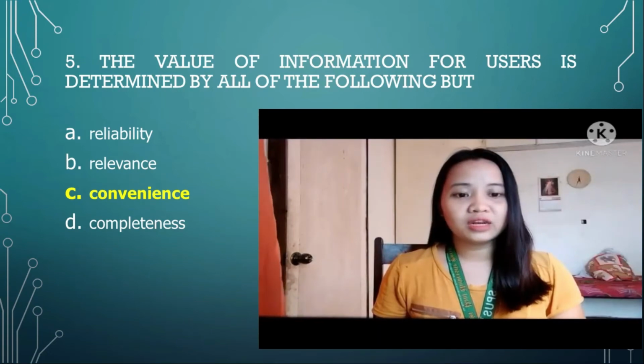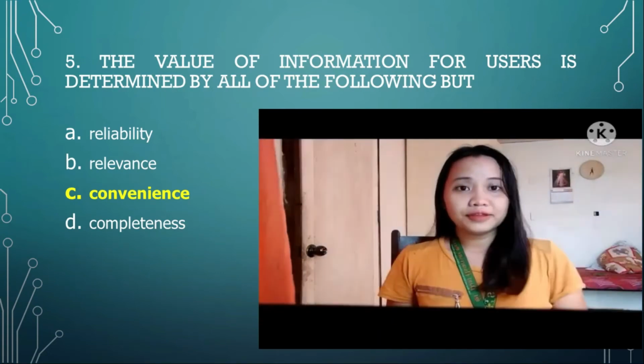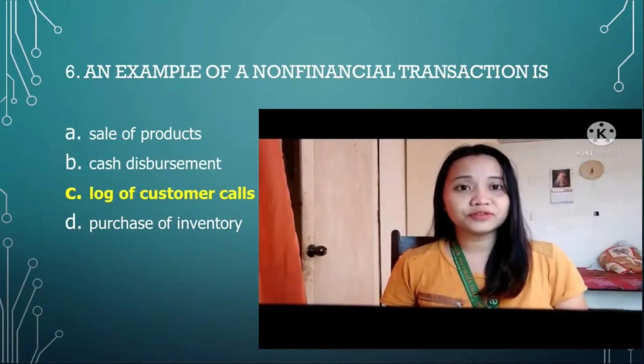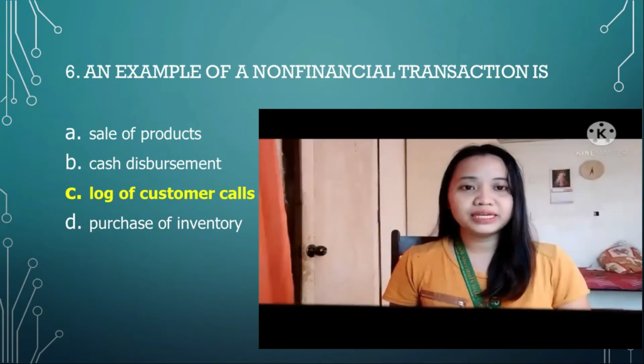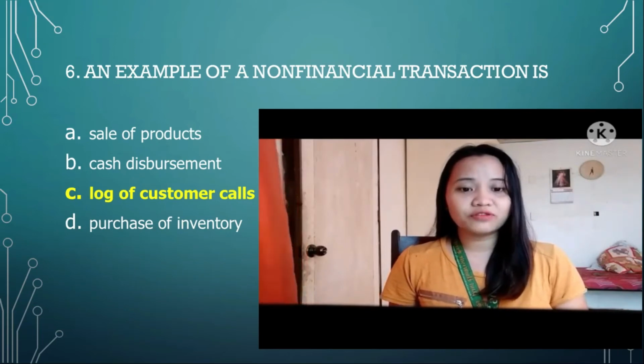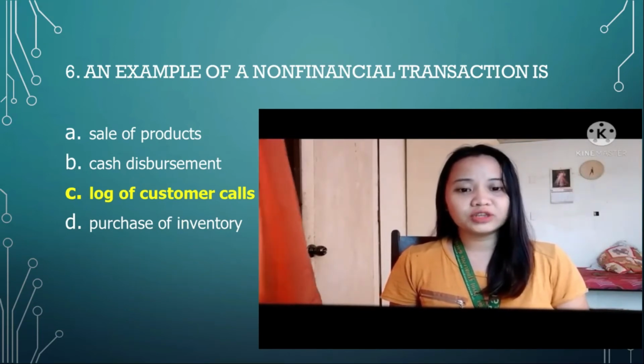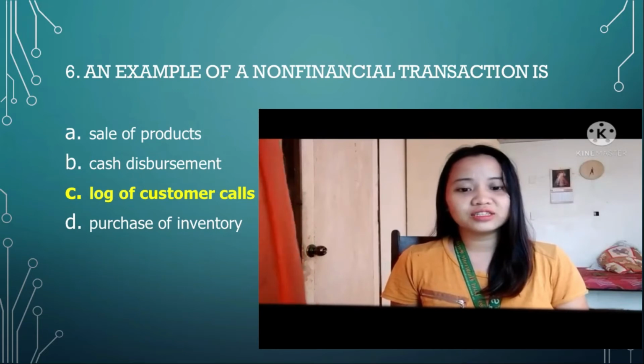Information should contain all the details required by the user. Number 6. An example of a non-financial transaction is: A. Sale of products, B. Cash disbursement, C. Lag of customer calls, D. Purchase of inventory. So the answer is letter C.